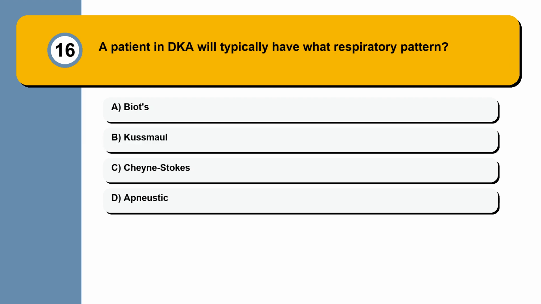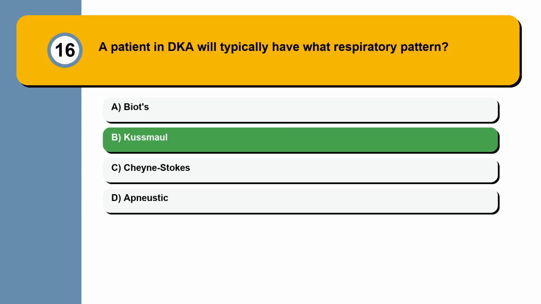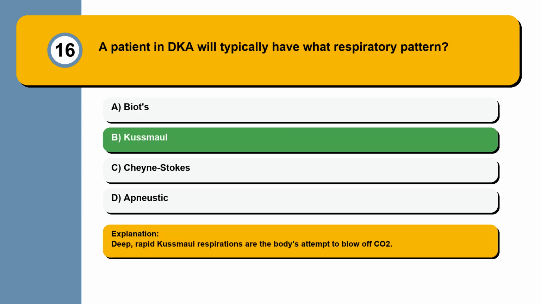Question 16. A patient in DKA will typically have what respiratory pattern? Biot's, Kussmaul, Cheyne-Stokes, or apneustic? Deep, rapid Kussmaul respirations are the body's attempt to blow off CO2.